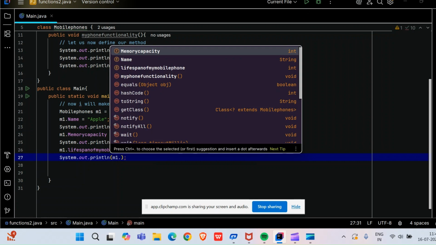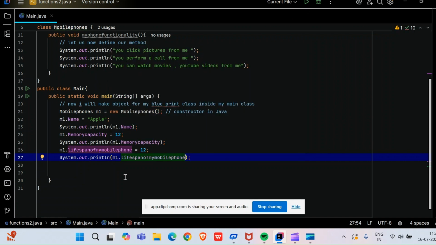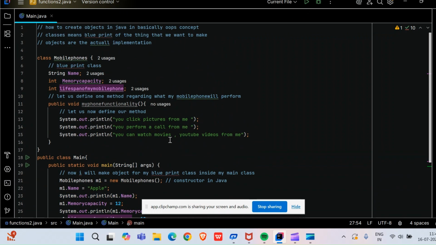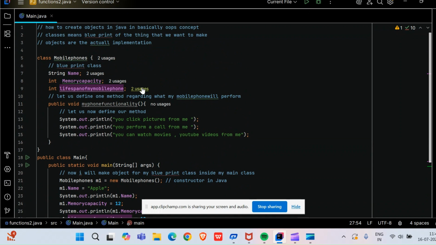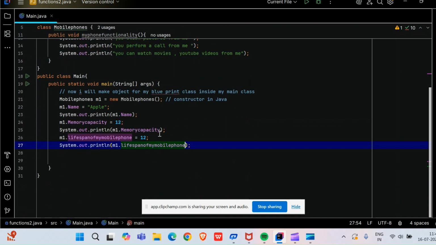So M1 dot lifespan of the mobile phone, I have just selected. The thing is, friends, why have I not given years here? I can write 12 years also, but it will be wrong, because here it is just an int container. Just put the number only, don't put years. If you want years, replace int with string. And two things together you cannot do, right? So that is why I have given just 12 only. I am not supposed to mix two things together.